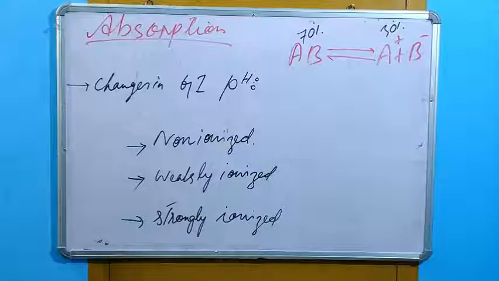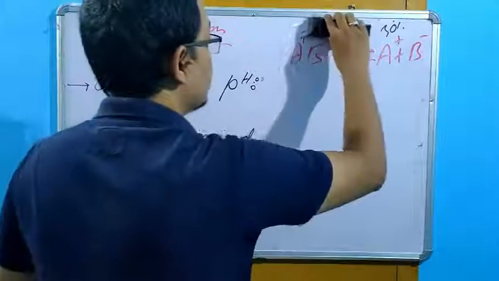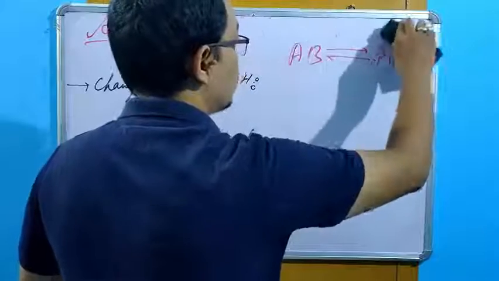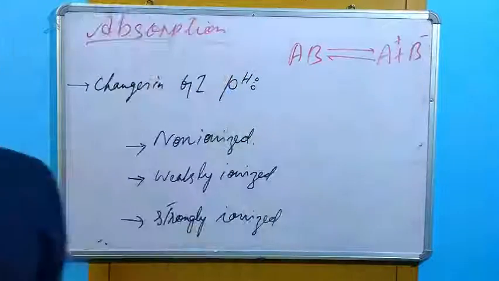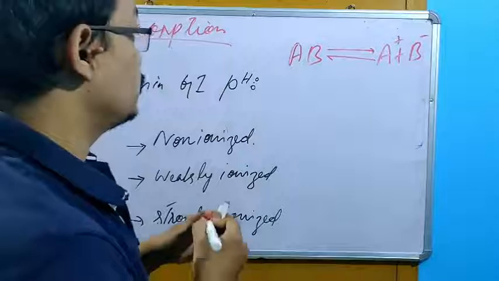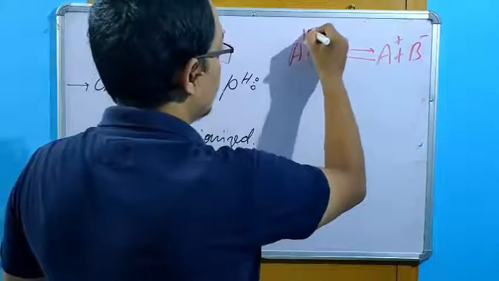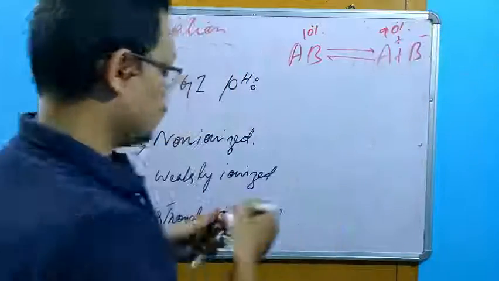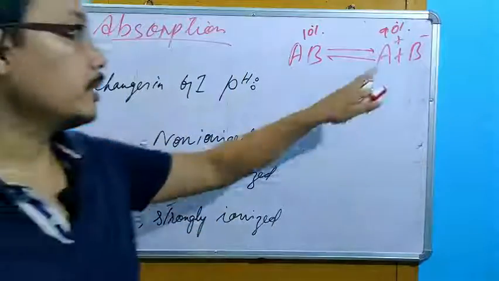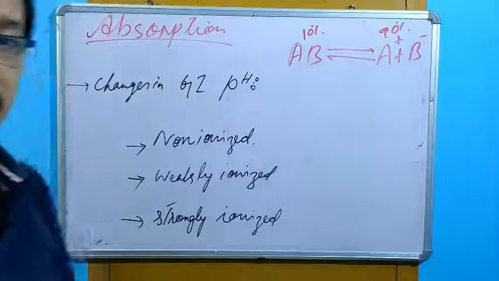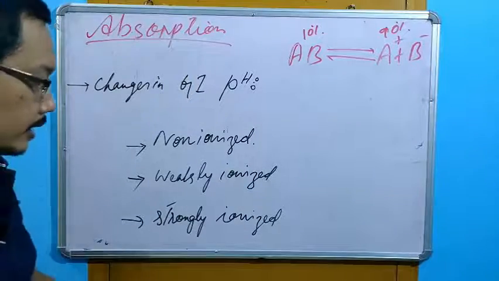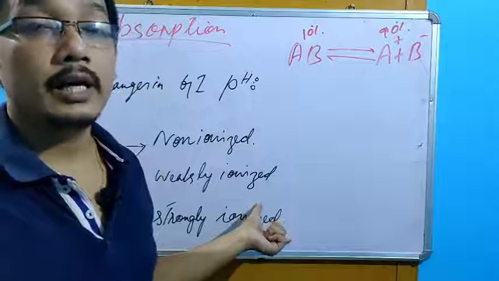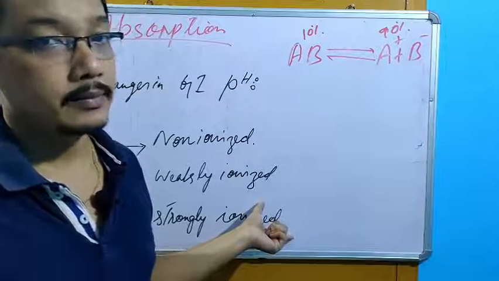And certain drugs we have, where the maximum fraction is going to be dissociated. Here I am writing 10%, here maybe 90% will produce the ions, maybe cations, maybe anions. So these are said as strongly ionized or strong electrolytes.